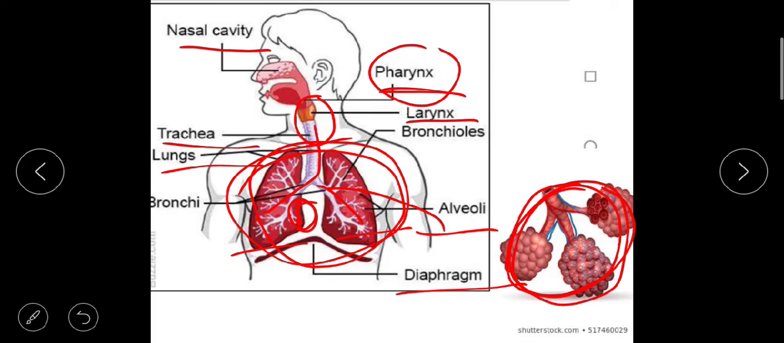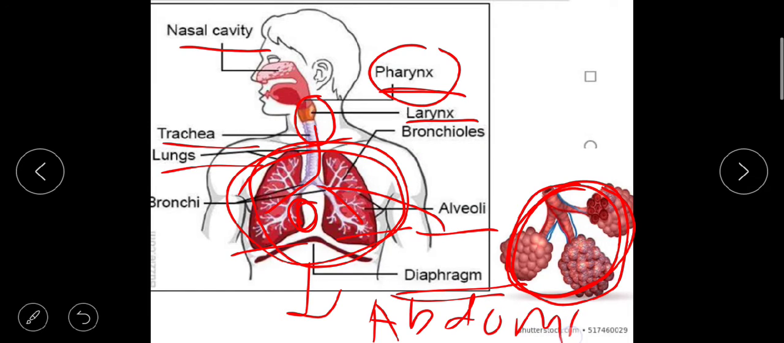Okay. Now next is the diaphragm. Diaphragm is a muscular partition which is present at the base of the thoracic cage. This partition is known as diaphragm and it is present between the thoracic cavity and the abdominal cavity below. Below this is the thoracic cavity, and below the thoracic cavity the abdominal cavity is present.